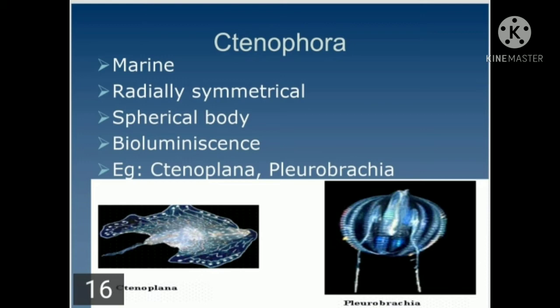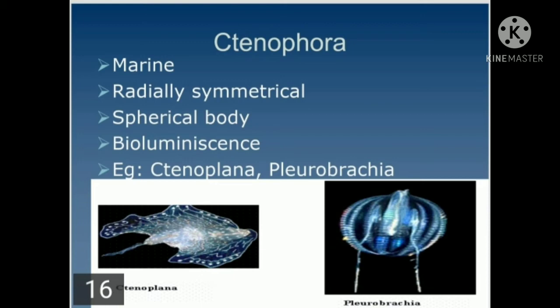The animals belonging to the phylum Ctenophora emit light from their body. These are commonly called comb jellies or sea walnuts. They are exclusively marine and free swimming animals. The body is diploblastic, radially symmetrical with a blind sac body plan. The animals have tissue level organization.